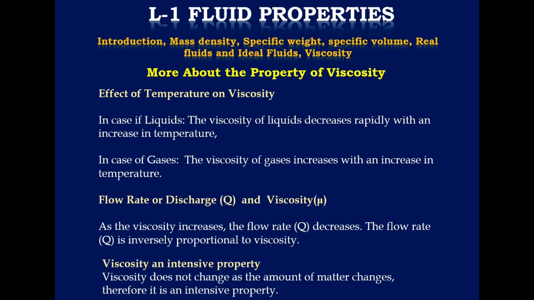The flow rate, discharge, and viscosity relationship. As the viscosity decreases, the flow rate increases, and as the viscosity increases, the flow rate decreases. For example, you can visualize from molten tar, because molten tar is viscous and the rate of flow is very less as compared to the rate of flow of water. The flow rate Q is inversely proportional to mu. Viscosity is an intensive property. Viscosity does not change as the amount of matter changes. Therefore, it is an intensive property.